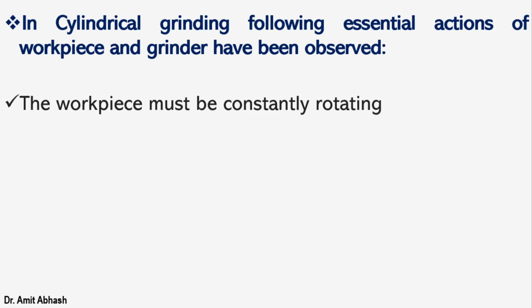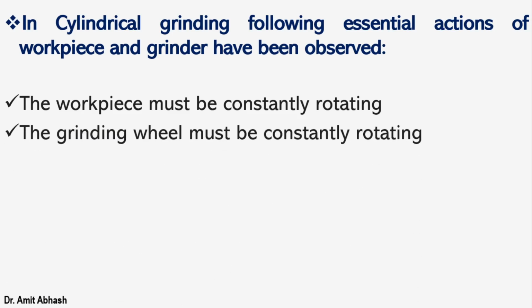Next, in the cylindrical grinder, the following essential actions of workpiece and grinder have been observed. The first one is that the workpiece must be constantly rotating. We have to be sure of that. The second point is that the grinding wheel must be constantly rotating. As I told you earlier, both should have constant rotation, and the RPM should be fixed.